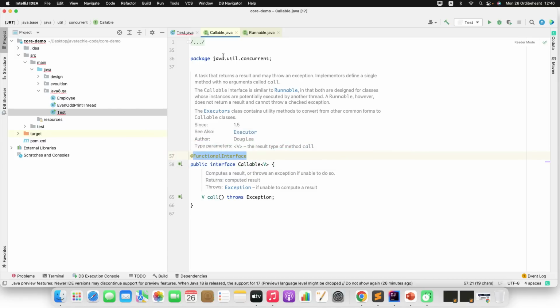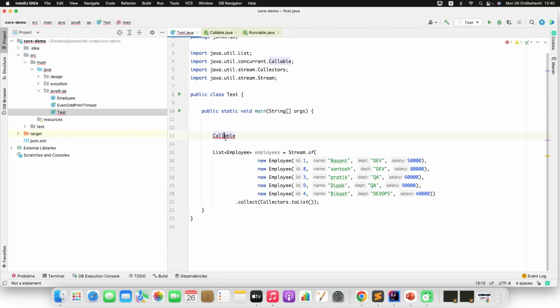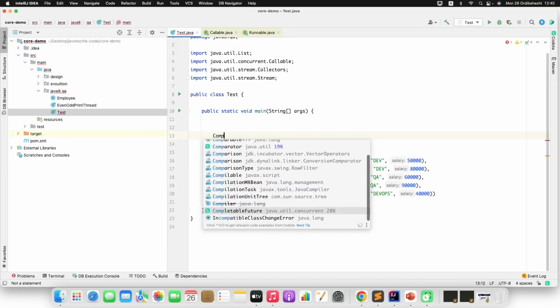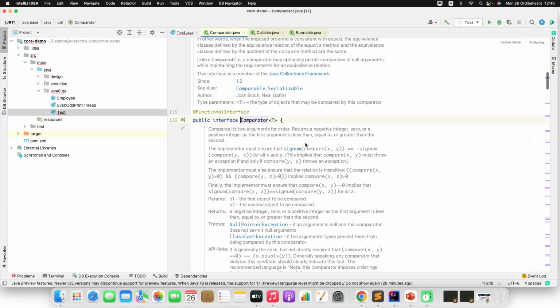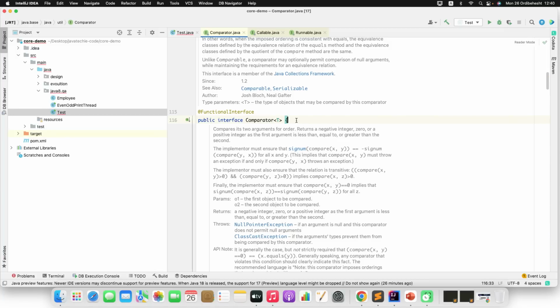Go to IntelliJ, I'll go to the test, and I will write Comparator. Now if we go inside the Comparator, since we know that we can call it a functional interface if it has only one abstract method, right?